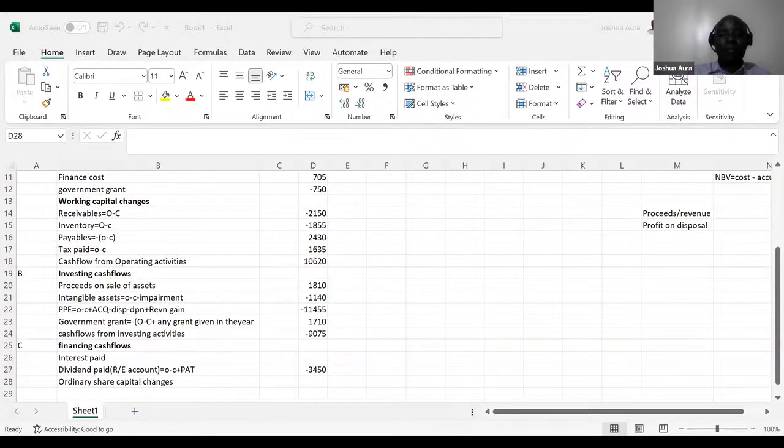Note number 5. During the year ended 30th April 2022, Malum Limited made a bonus issue. I love bonus issues because in the cash flow statement, I will not pass any entry. Because when I issue a bonus, my share capital increases.